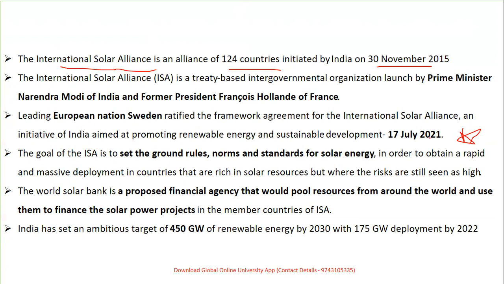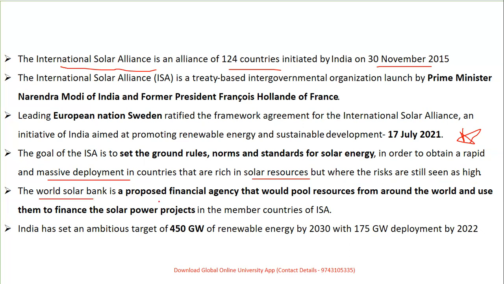So the latest update as per July 2021 is that the leading European nation, Sweden, has ratified the framework agreement for the International Solar Alliance, an initiative of India aimed at promoting renewable energy and sustainable development, on the 17th of July 2021. Then the goal is to set the ground rules, the rules and regulations and standards for solar energy, as well as to adapt a massive deployment in the countries which are richer in solar resources, where the risks are still seen as high.